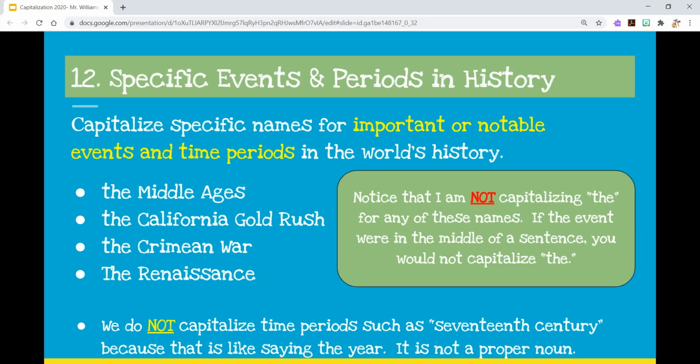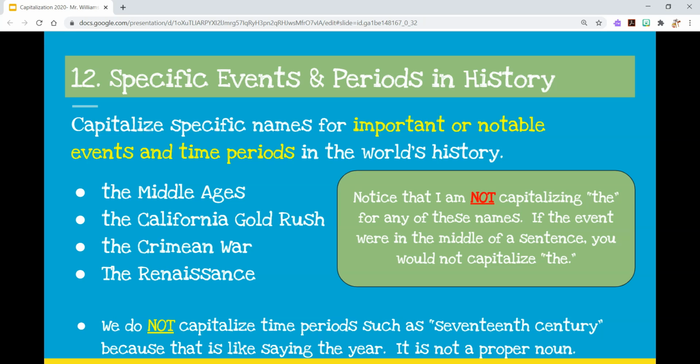So for specific events and periods in history, this is going to come into play a lot when you're in history class, obviously, but you capitalize the specific names for important or notable events and time periods in the world's history. In other words, if there's an event or a time period in history that's been named because of how important or significant that event was, we capitalize it. The Middle Ages, the California Gold Rush, the Crimean War, the Renaissance, all capitalized because these are important events that got given a name because of their importance to some degree. This goes for every single war, especially, and just keep that in mind.